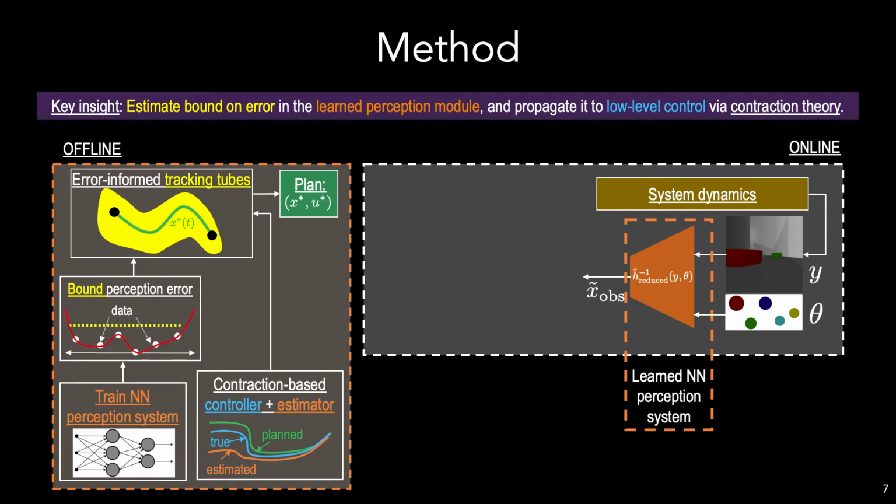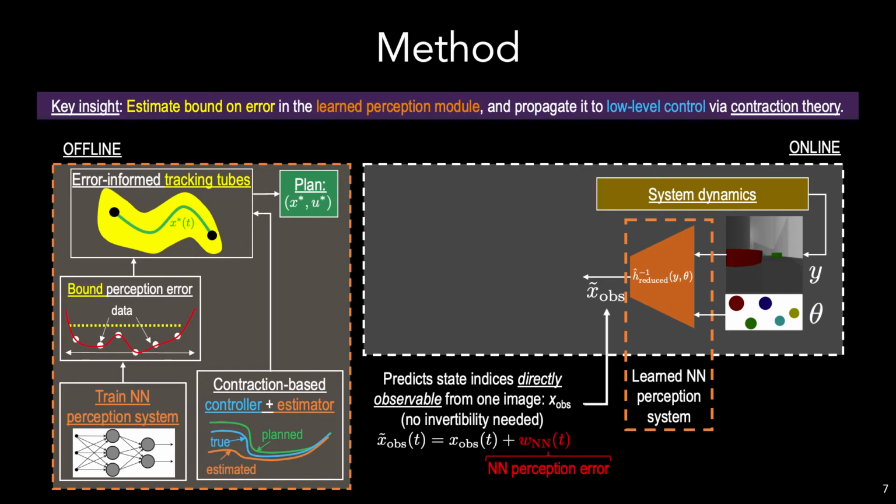This gets passed into the learned perception system, which is trained to predict the subset of the states, x observable tilde. These are the state indices directly observable from a single image. For instance, for the navigation problem, this will be the pose but not the velocities. And as the learning is inevitably imperfect, this will introduce errors which we will need to bound later.